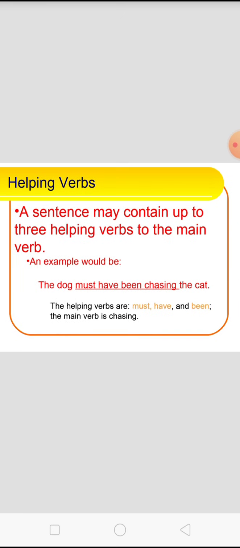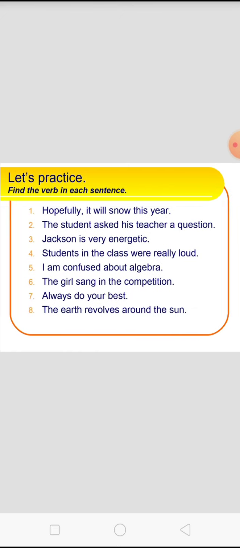A sentence may contain up to 3 helping verbs with the main verb. An example would be: the dog must have been chasing the cat. The helping verbs are must, have, and been. The main verb is chasing.